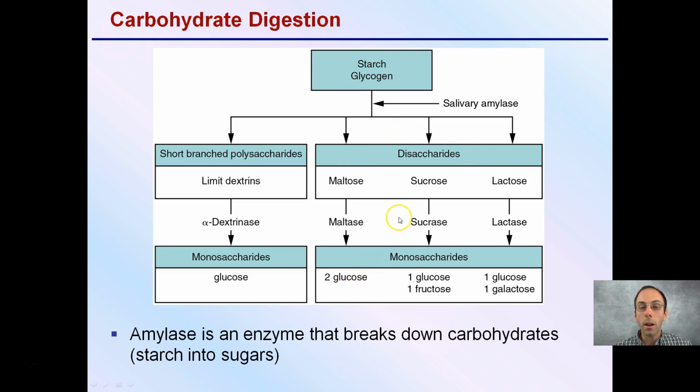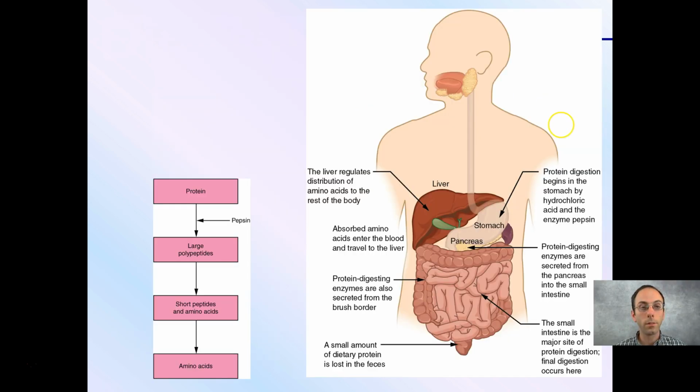For example, disaccharide sucrose, the sucrase enzyme will break that down into one monomer of glucose and one monomer of fructose. Maltose, the maltase enzyme, will break that into two monomers of glucose. Amylase is this enzyme that breaks down carbohydrates. It cannot break down fats or proteins or anything else. Remember, enzymes are very specific.